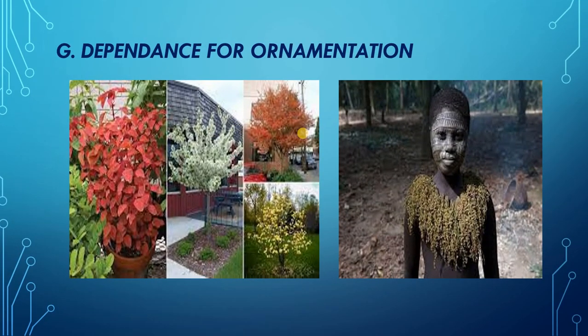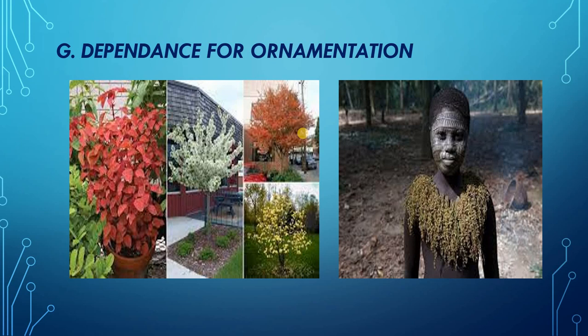Next is the dependence for ornamentation. Human beings use plants and trees for the purpose of ornamentation also. If you go to the Andaman and Nicobar Islands, or to Sundarban, or Jharkhand, you will find many tribal ladies. These tribal ladies use flowers and small twigs and leaves of the plant in their hair during some religious ceremonies. Even we put different ornamental flowers in our hair for any occasion, isn't it?